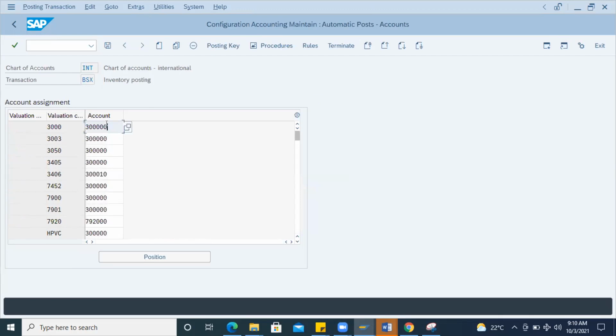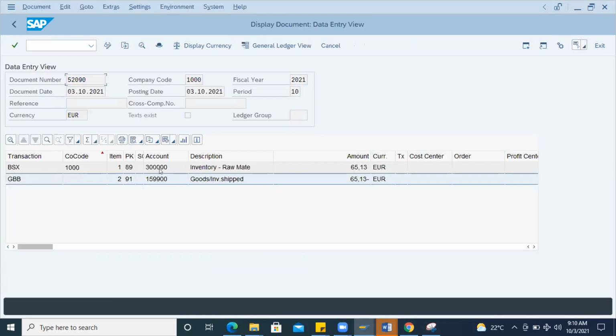You can see here this is the GL account. The same GL account is picked up in the inventory of raw material, which is posted. You can see the plus and minus. Later, if you consume this to some other area, then it will get minus, and this will be plus and this will be minus. Like that the process will happen.